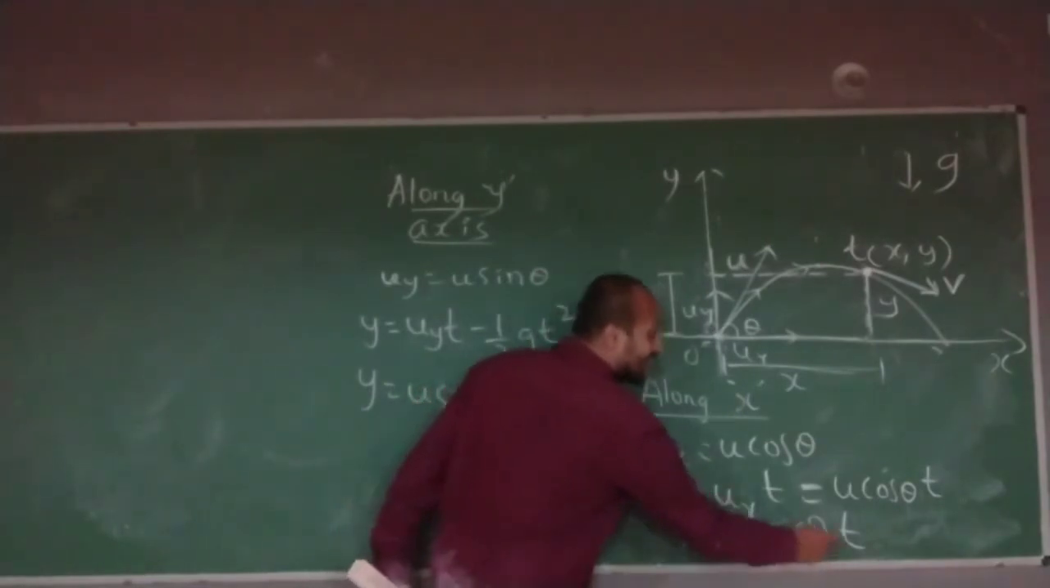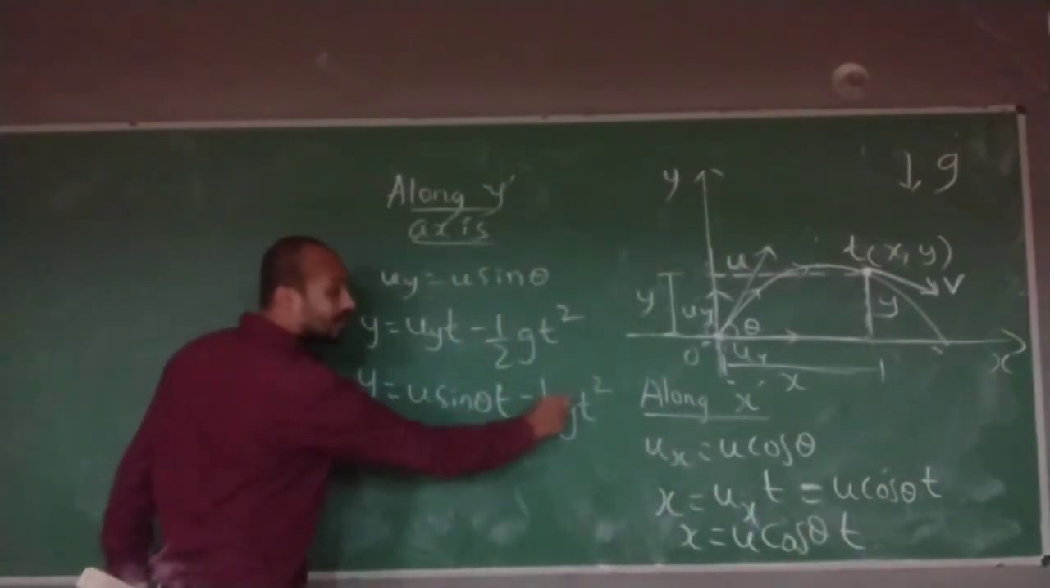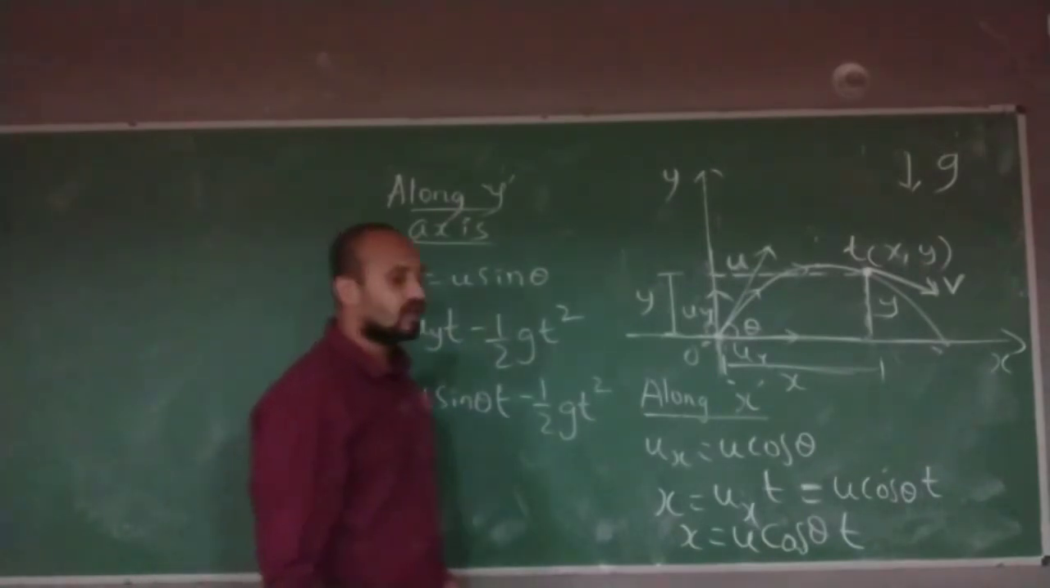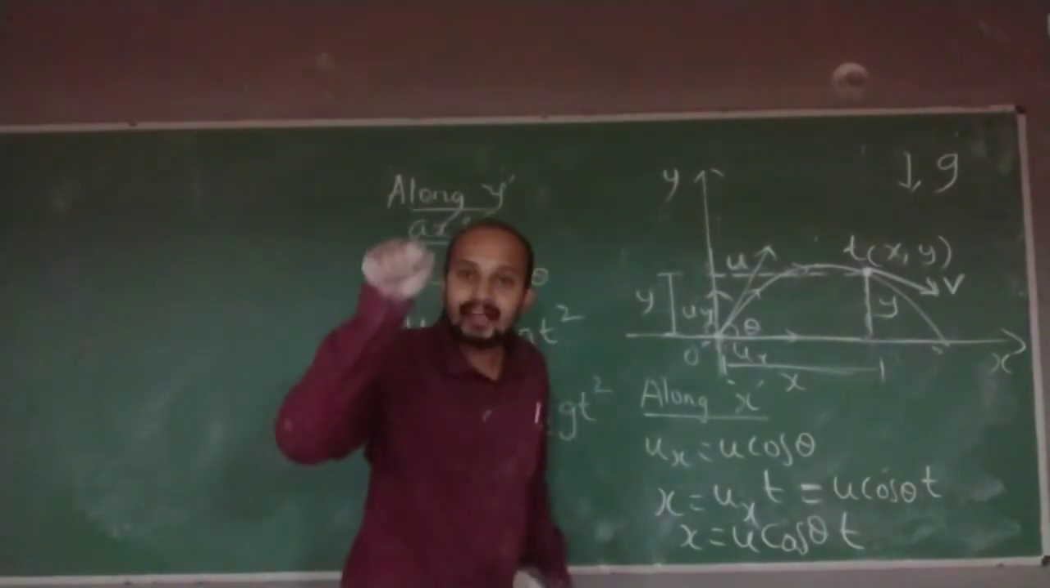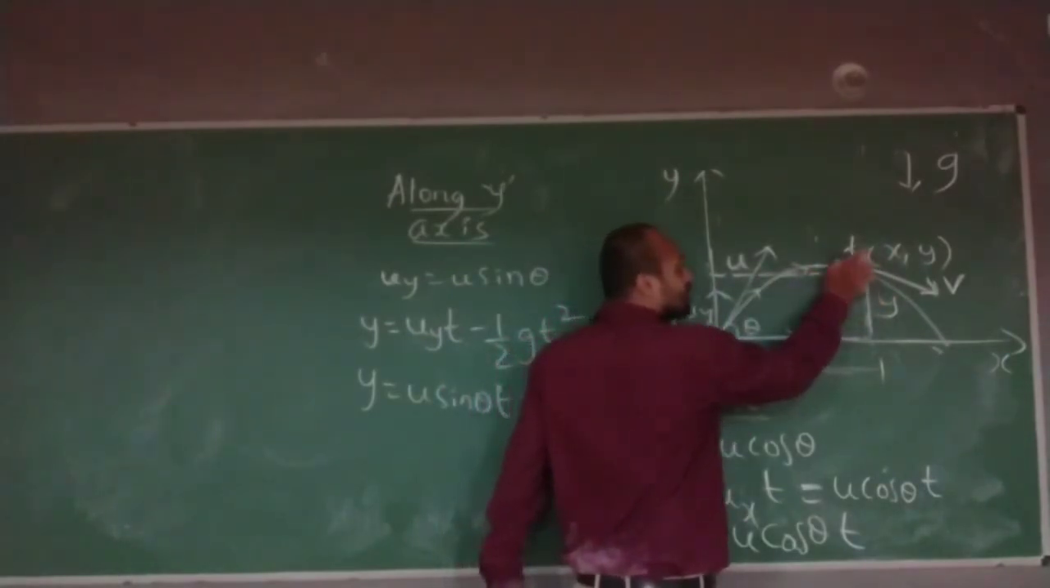U cos theta into t. What is y value? U sin theta t minus half gt square. Correct now? See here, don't get confused. Actually the object is traveling like this.